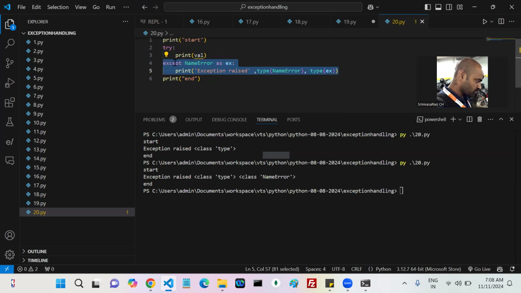Is the except block there or not there? Tell me. Is the except block there or not there?